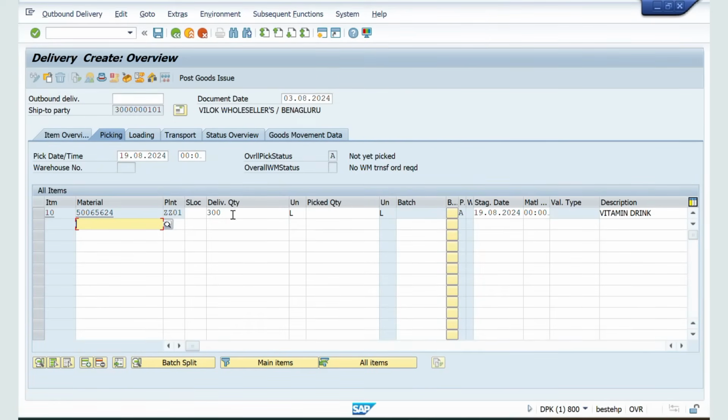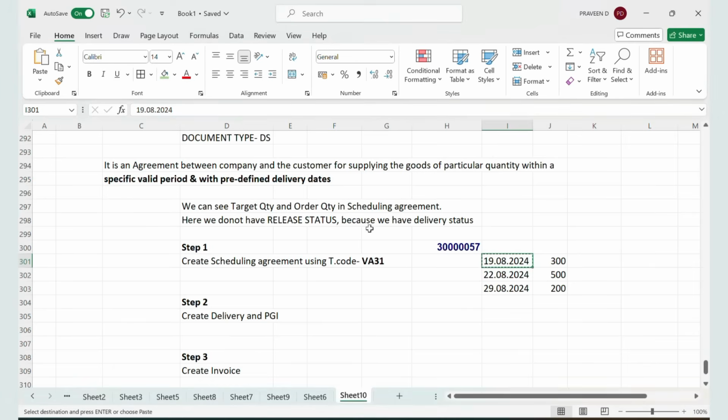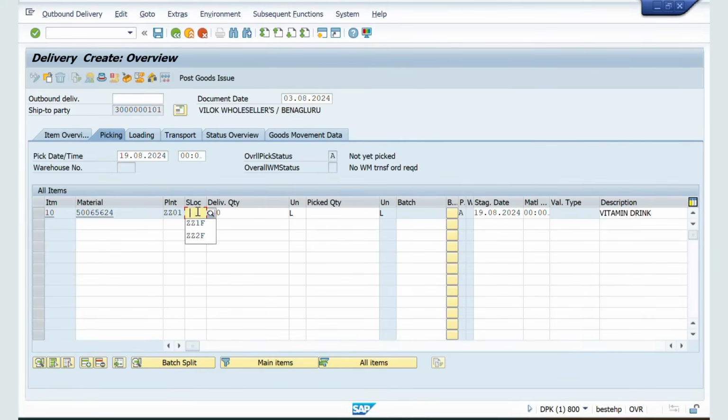Okay, 300 quantities. So on the 19th, how much has the company promised? 300 quantities. Now I will enter the storage location. What is the picked quantity? 300. Click enter and perform post goods receipt.